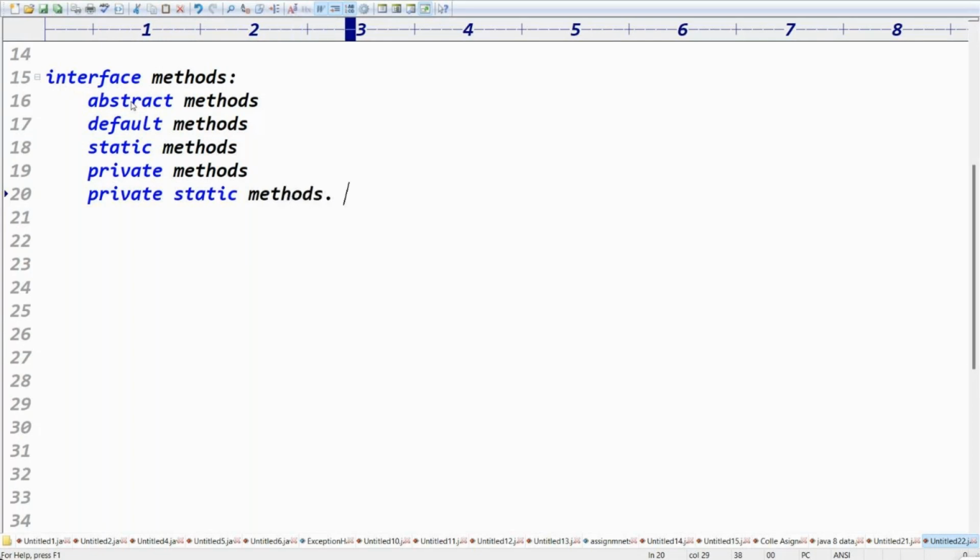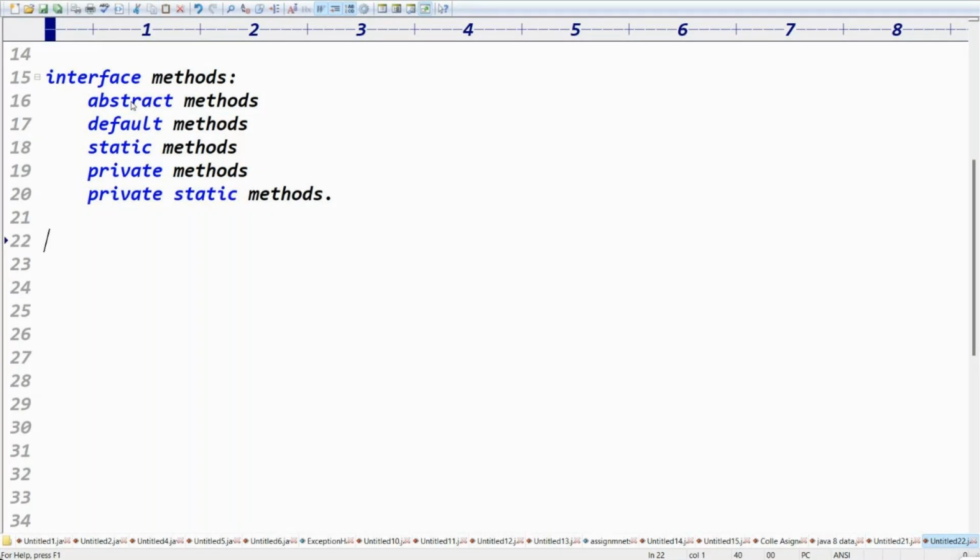In some interviews, they will ask the question: why does the interface allow default and static methods? Interface is generally for declarations, right? But default methods and static methods are declarations and implementations. Why did the interface support default and static implementations?